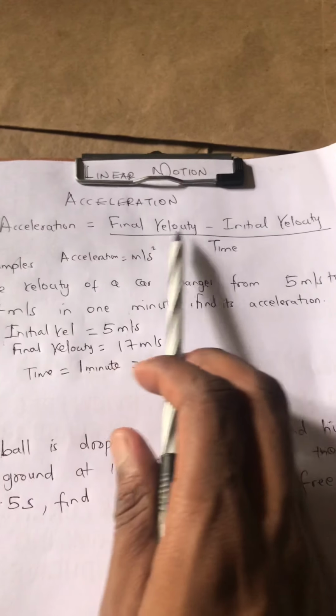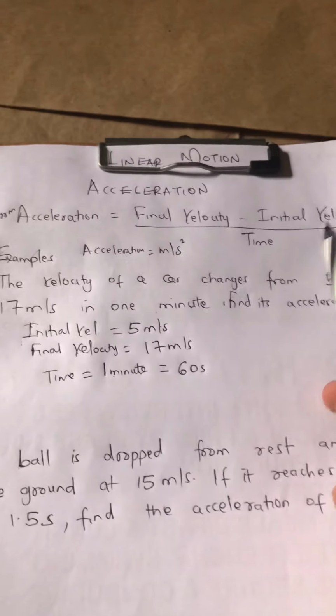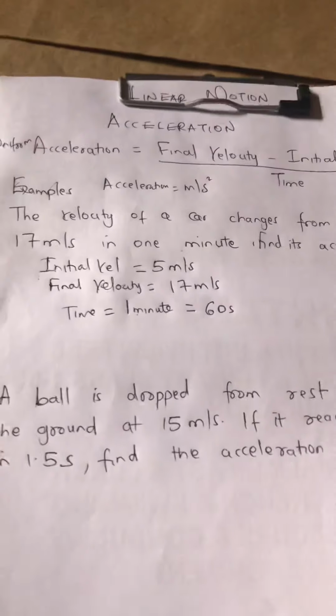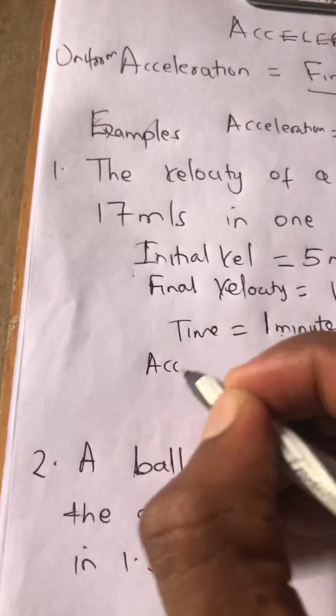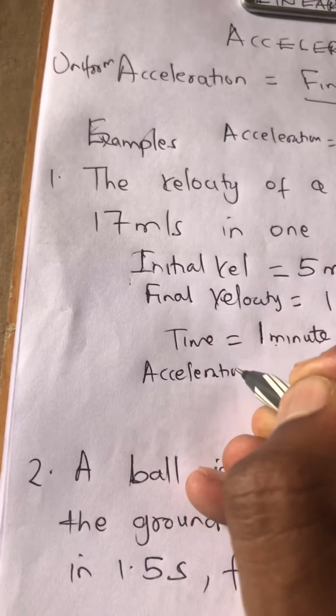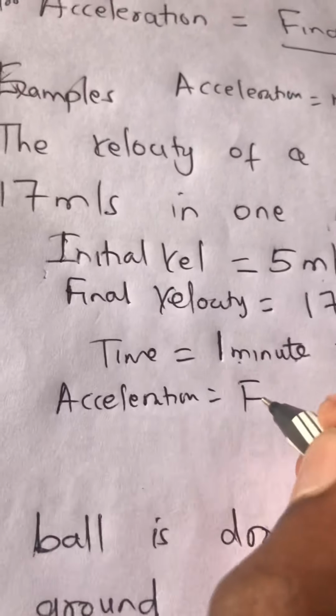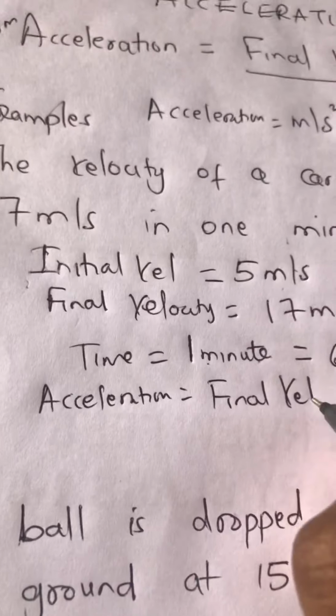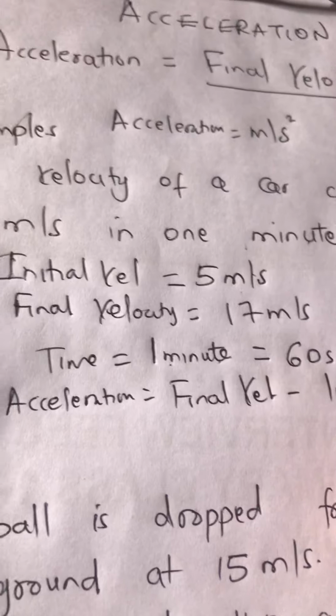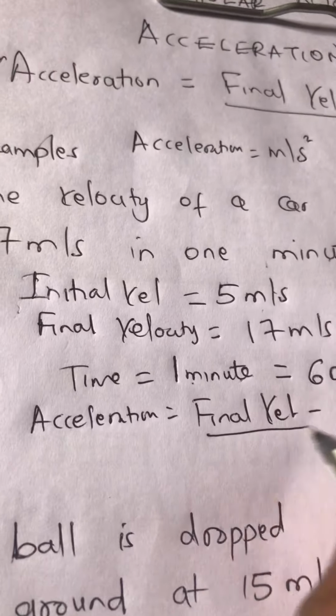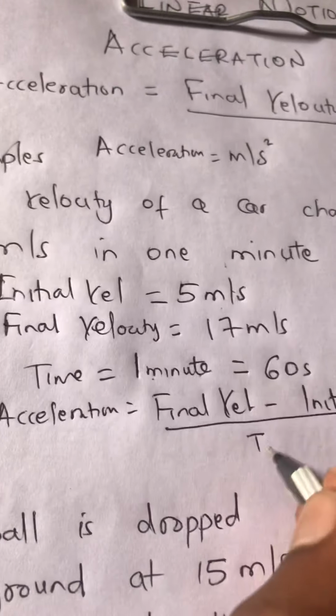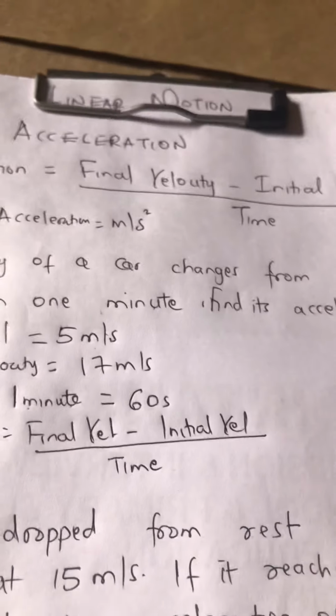Then from there manze, just apply the formula. Inasema acceleration is final velocity minus initial velocity divided by time. So acceleration is equals to final velocity minus initial velocity divided by the time.